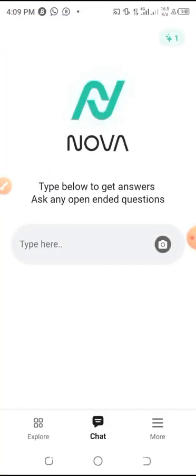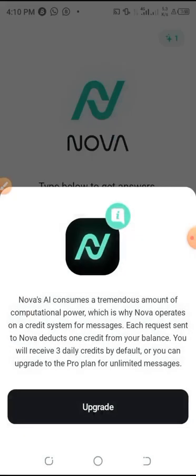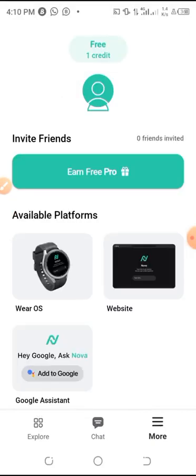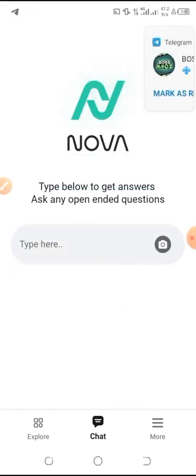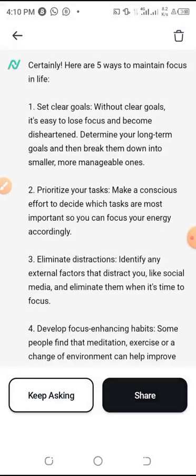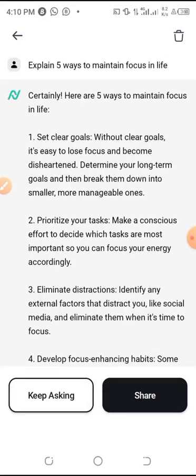Nova. Alright, Nova, I love this Nova also. Just go and download Nova. Okay, so this is Nova. I want to use Nova. I'm not upgrading, yes, you can use Nova for free. I'm using Nova already. I have something I've already asked: 5 ways to maintain focus in life. Okay, so generate your script.